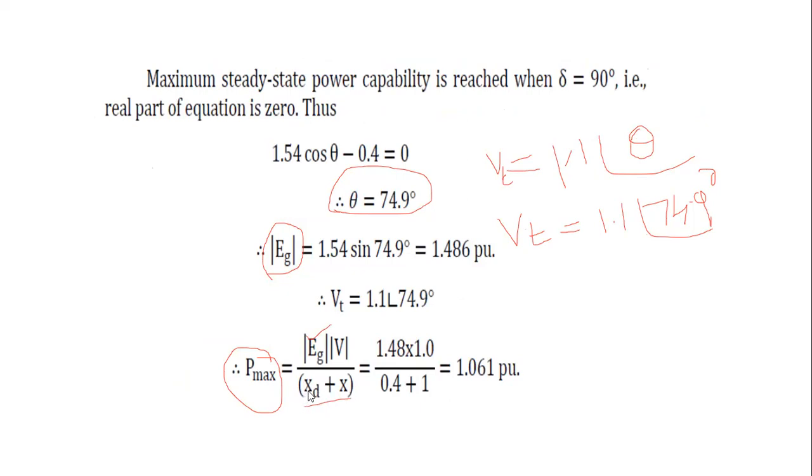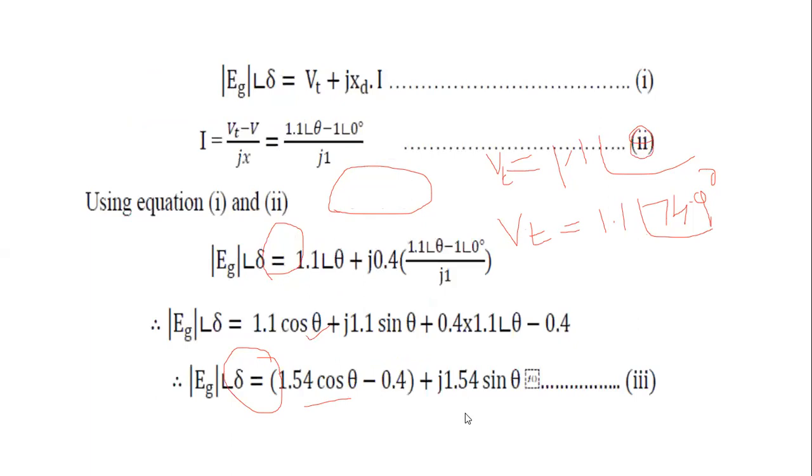Here xd is the generator reactance, x is the infinity bus reactance, Eg is the generated voltage and V is the system voltage. We substitute all the values in this formula and obtain the Pmax value, that is 1.061 per unit. This is the steady state stability for the given system.